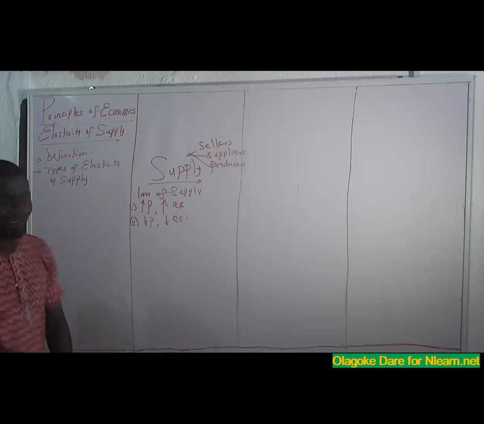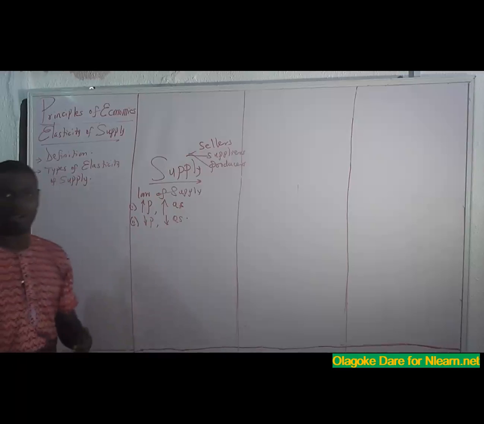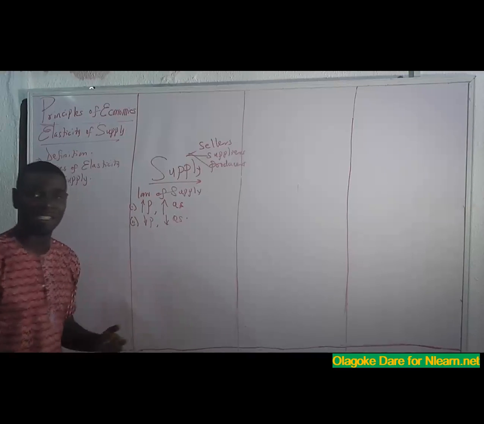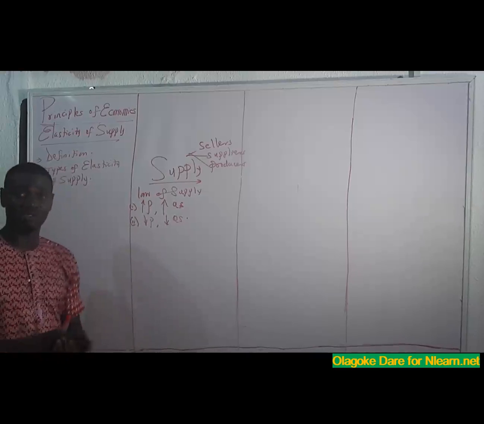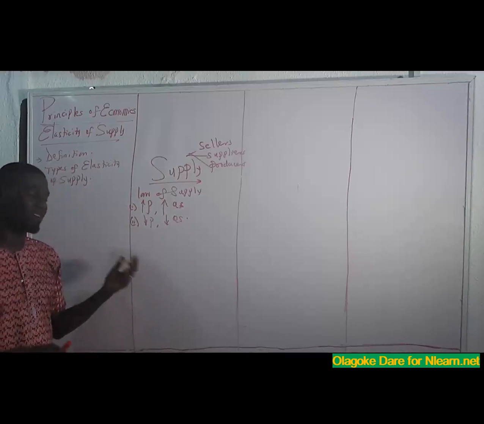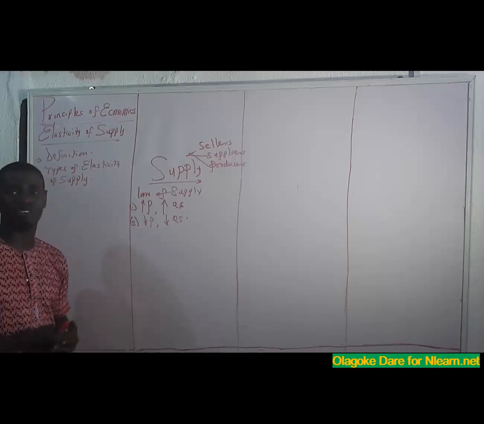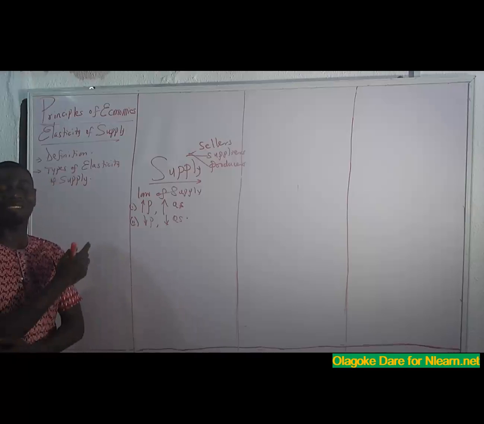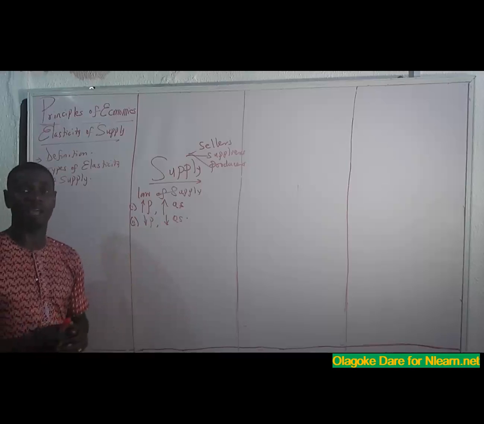And we have factors that influence or determine supply. One of them is the price of the commodity, as you can see. The other one is the price of other commodities. Cost of production or cost of inputs influences quantity of goods supplied. Level of technology used by the producer influences quantity of goods supplied. Suppliers' expectation or objective of the firm determines quantity of goods supplied.